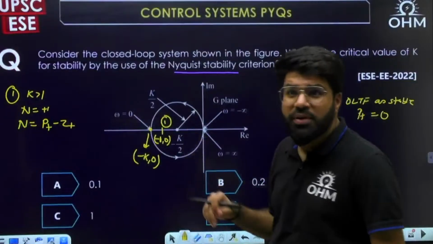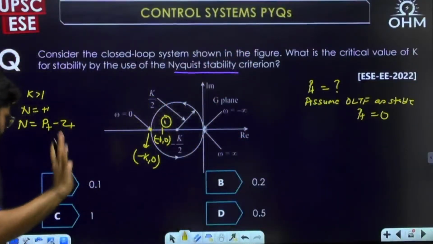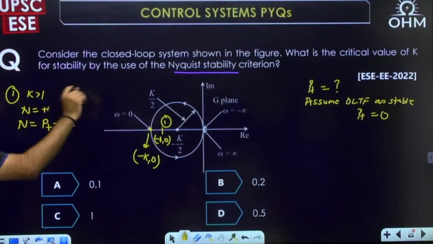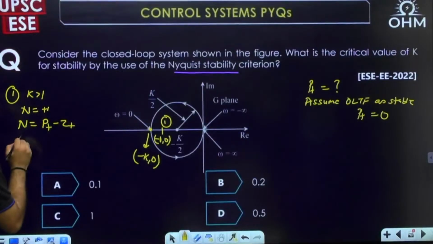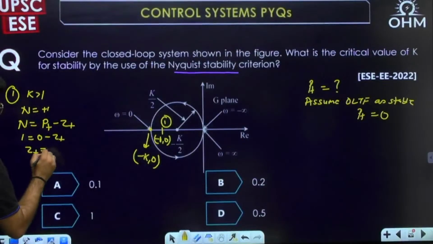Conceptually, I have shown you with the previous question also. But okay, this is definitely the Nyquist plot of the open loop transfer function. That is what we will assume, otherwise the story will itself change. I told you, assume P plus equal to 0. N equal to 0 minus Z plus. So what is Z plus equal to? Minus 1.